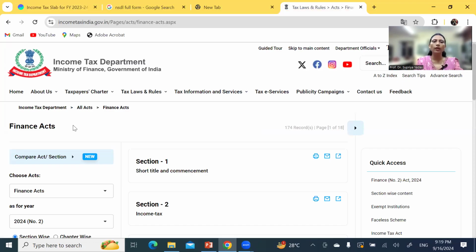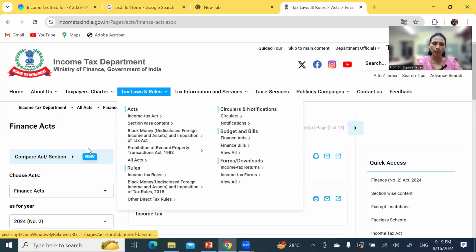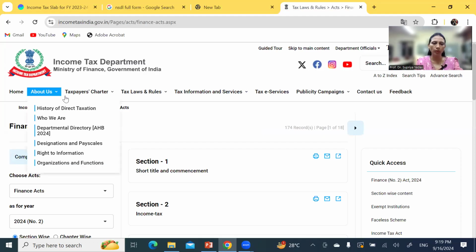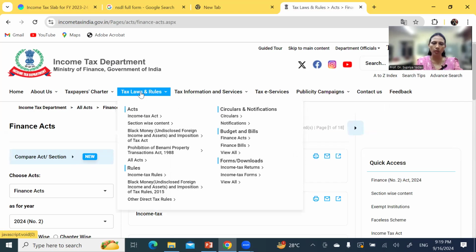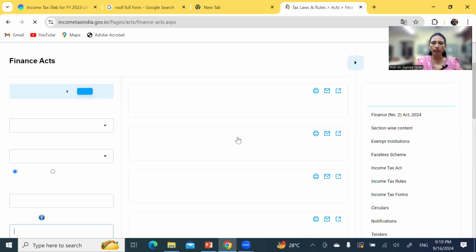We will see the Finance Act. You can also see the Finance Act on the Income Tax Department's website. There are many more things you can find out here. You can get the public campaign, e-tax services, tax information services, tax laws and rules. Here you can find the Income Tax Act, section wise also, and the income tax rules. Also you can find circulars, notifications which are important, and the budget, that is the Finance Act. So here you can find the Finance Act itself.